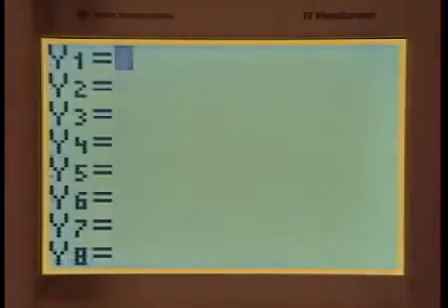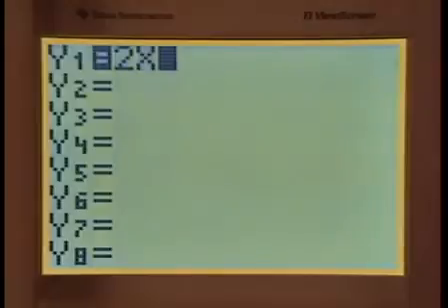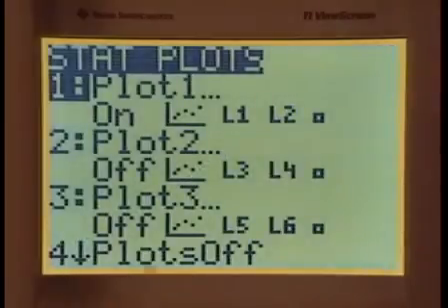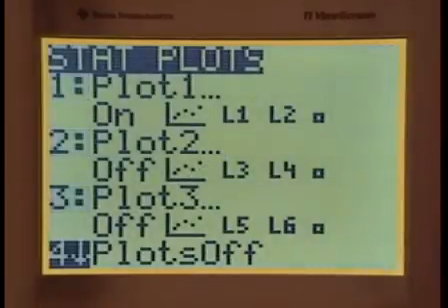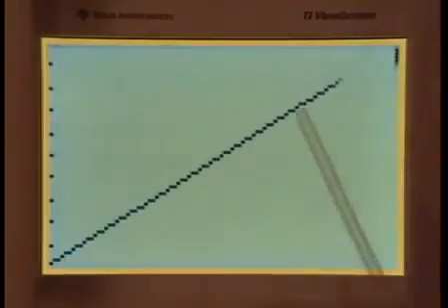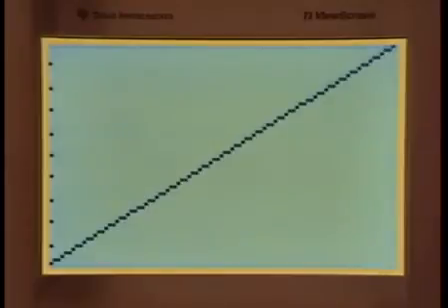Y equals, let's plug in the function 2x this time, and now graph. And there we have it. We had the points from before, the 5 points, and now the line y equals 2x goes through them. Let's delete those points. Stat plot off, that's number 4. Now we can graph again, and we don't have those 5 particular points, but we have any point we want.